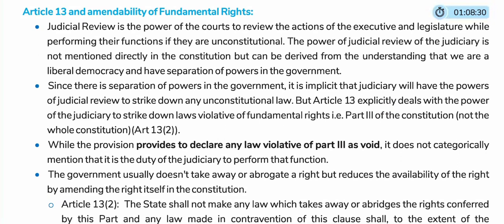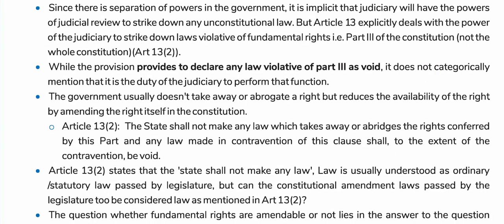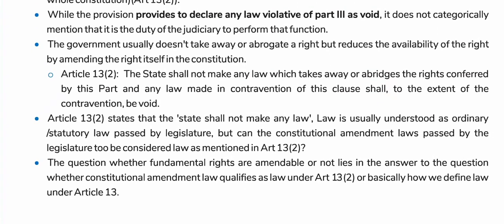But Article 13 explicitly deals with the power of the judiciary to strike down laws violative of fundamental rights, i.e., Part 3 of the Constitution, not the whole Constitution. Article 13, Clause 2. While the provision provides to declare any law violative of Part 3 as void, it does not categorically mention that it is a duty of the judiciary to perform that function. The government usually doesn't take away or abrogate rights, but reduces the availability of the right by amending the right itself in the Constitution. Article 13, Clause 2.